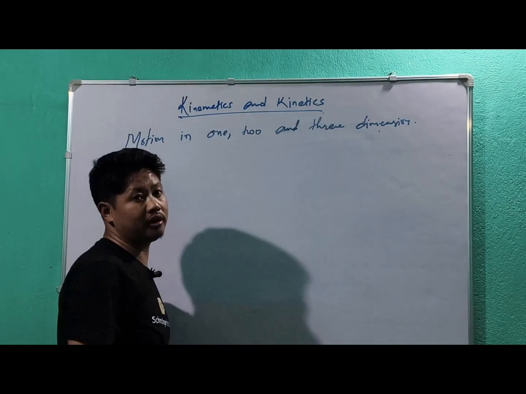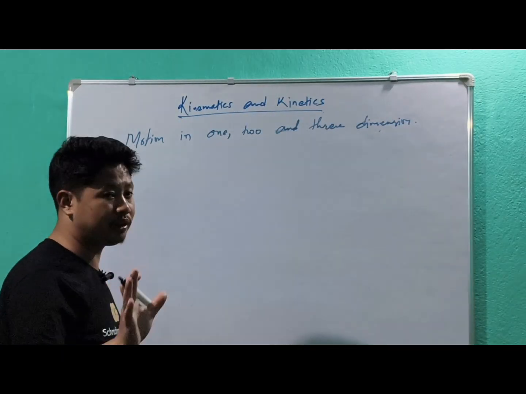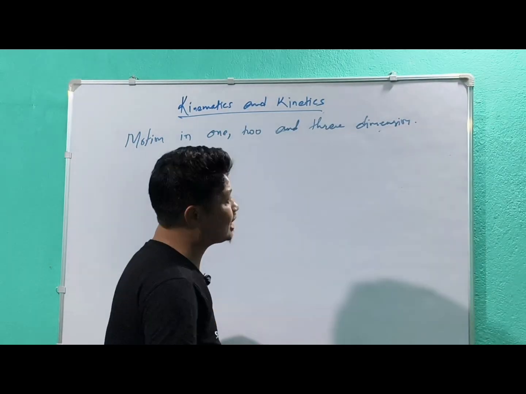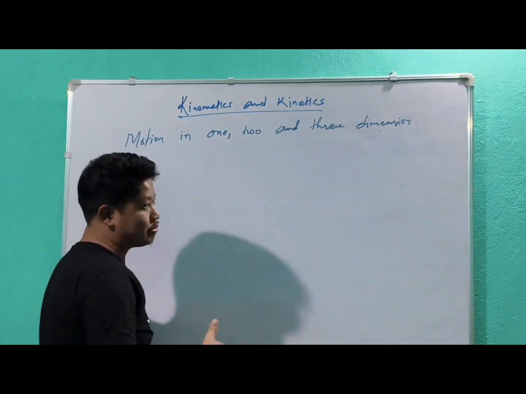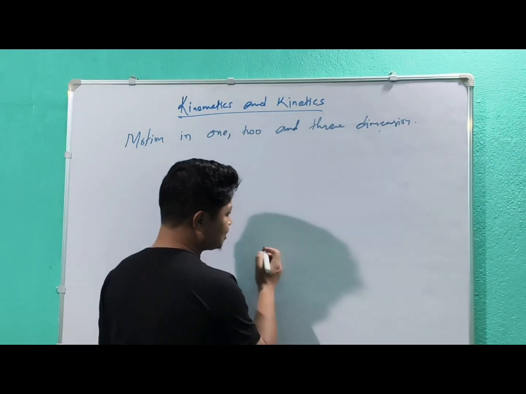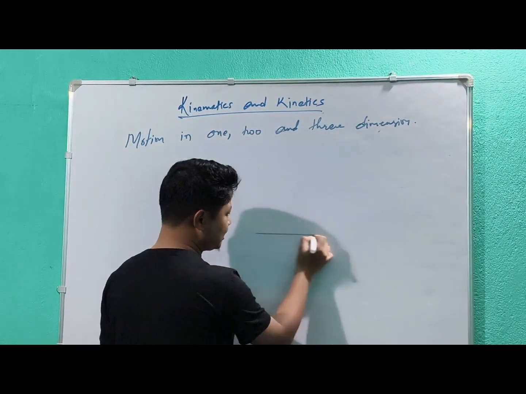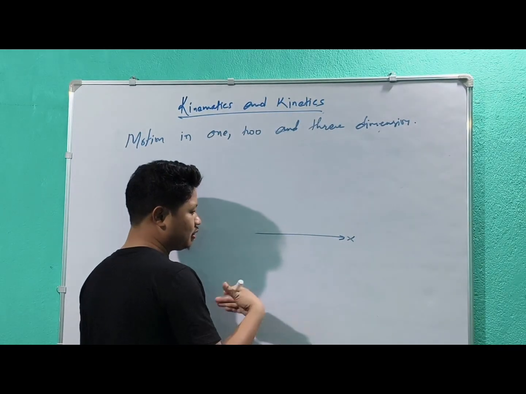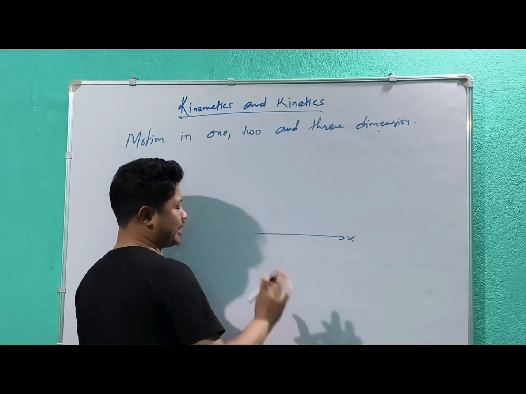Motion in one, two, and three dimensions. We have one dimension, two dimension, and three dimension. What type of motion will be there in one dimension, two dimension, and three dimension? That we will discuss. One dimension means it is either the x axis or the y axis or the z axis. So we have to consider only one axis.